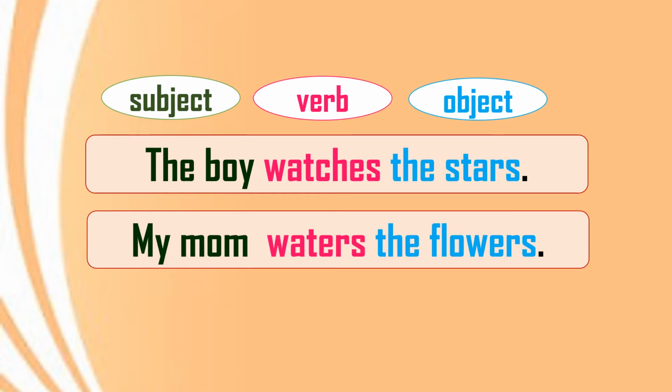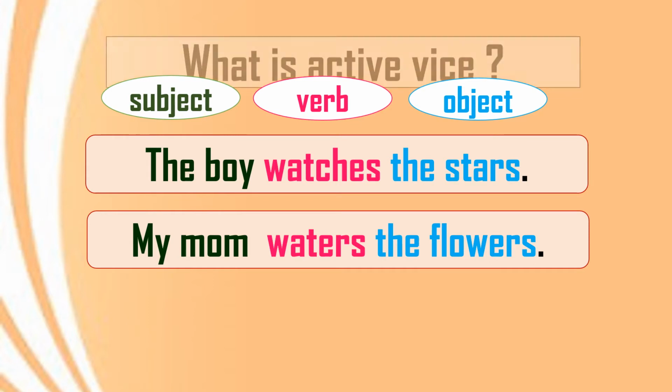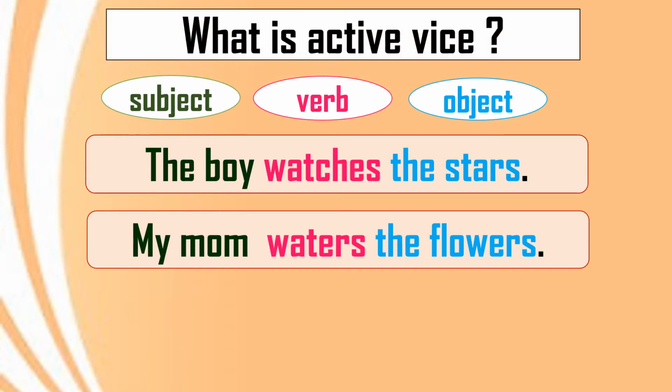So as you know, we have learned the SVO pattern in our earlier standards. So here you can see the subject is performing the action. The boy is watching the stars. Our mom is watering the flowers. So this is the example of the active voice. Okay. So let's learn what is active voice.